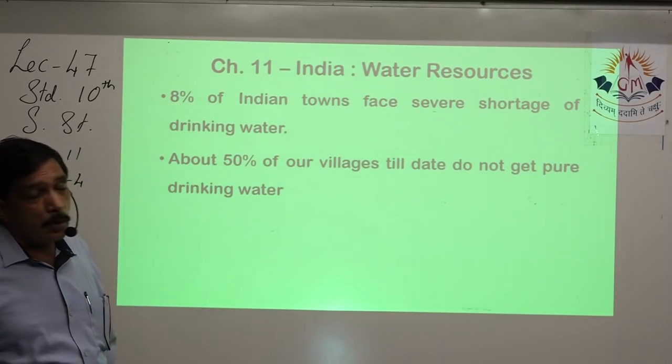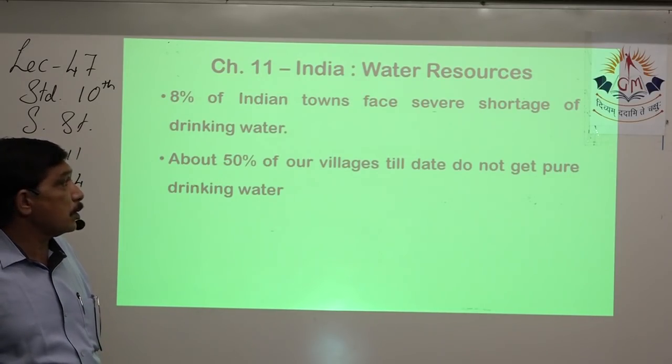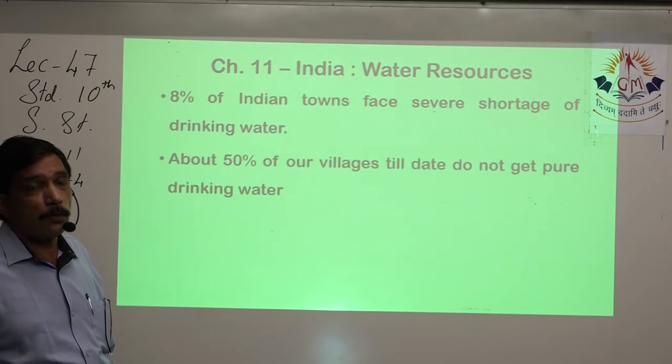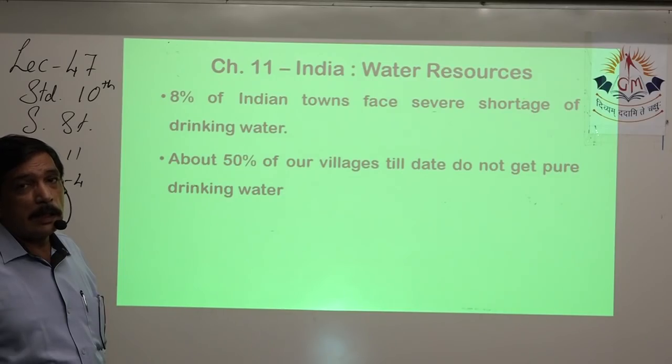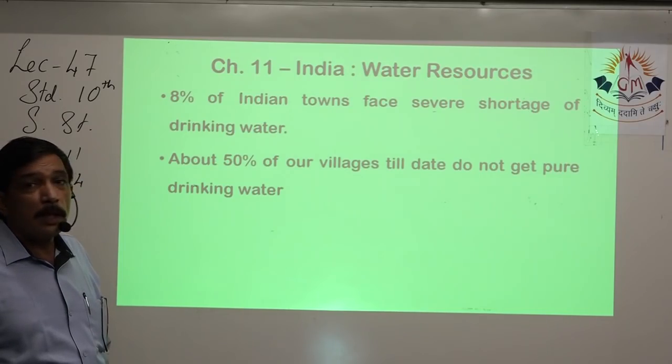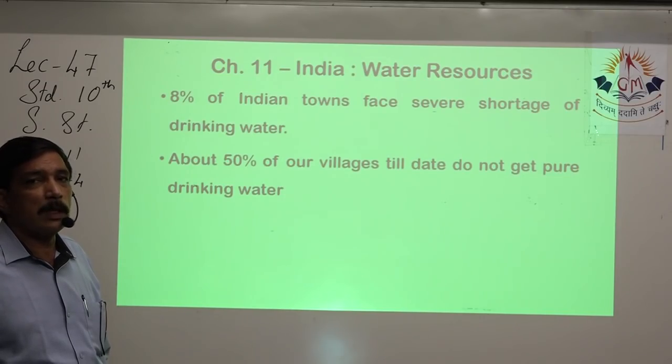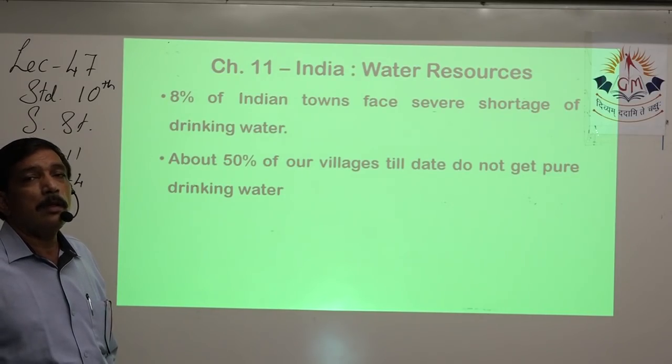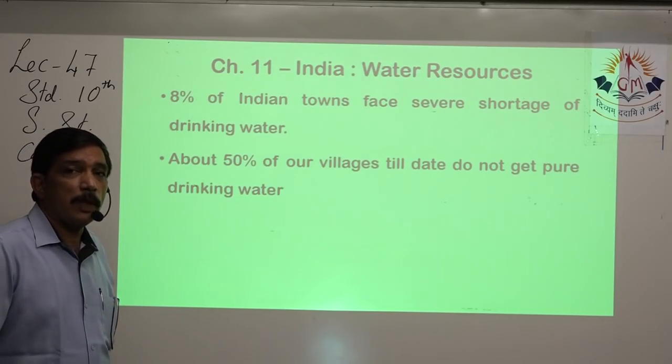This is important. We will go back to the book, whatever the book says. According to the book, 8% of Indian towns face severe shortage of water. 50% of the villages in India still do not have pure drinking water, or we can say tap water, that is to be given by the municipal corporation or the municipality. So 50% of them still drink well water or water from the nearby tube well, but they do not have the pure, safe drinking water supplied by the government.